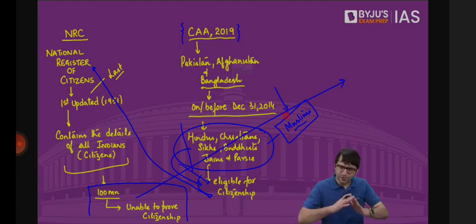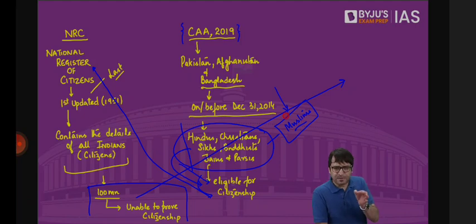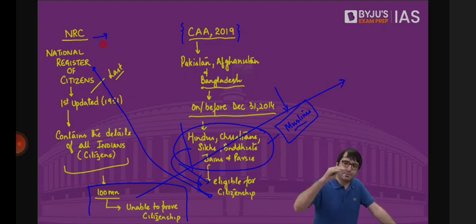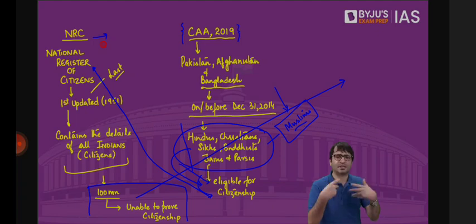There was a lot of hue and cry, lots of protest, and ultimately Mr. Modi, the Prime Minister, said something. He said, when I came to power in 2014, till today in 2019, we have never discussed NRC. Basically countering Mr. Amit Shah, who said that there is a chronology: first there will be CAA, then NRC will be implemented throughout the country, and then illegal migrants would be eradicated from this country. And then because the COVID-19 lockdown hit the country, the protests disappeared, and ultimately the protests against CAA also disappeared.